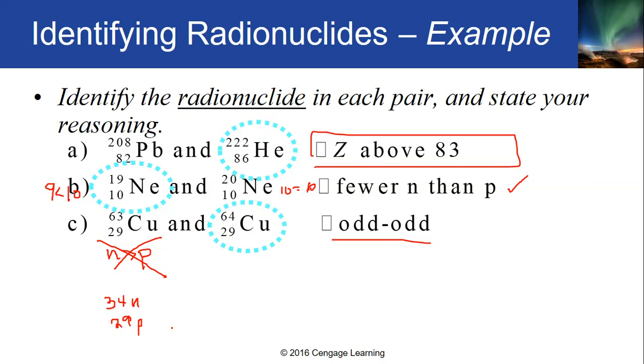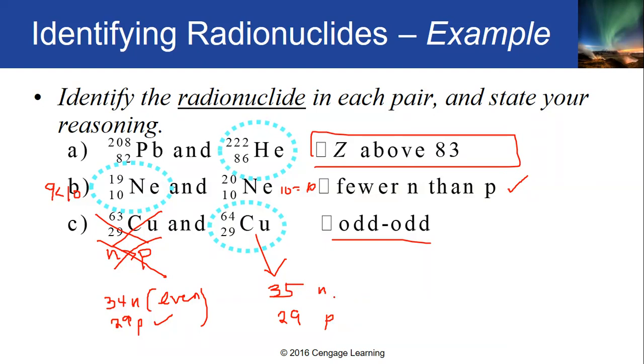Ang tanong, odd-odd pair ba yan? Si 29 ay odd number. Tama? Ito ay odd number. Pero si 34 hindi siya odd number kasi divisible siya by 2. It is actually an even number. Therefore, this 63 29 copper is not considered to be radioactive. Okay? So obviously, this would be the radioactive one. No? So 64 minus 29, it will give you 35. Okay, 35 neutrons. Okay, and for the protons, it is actually 29.